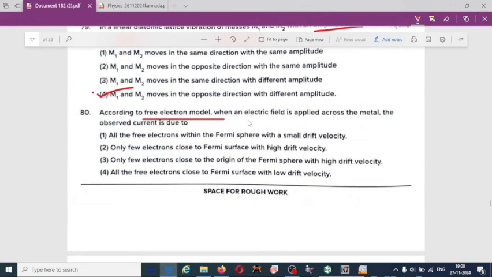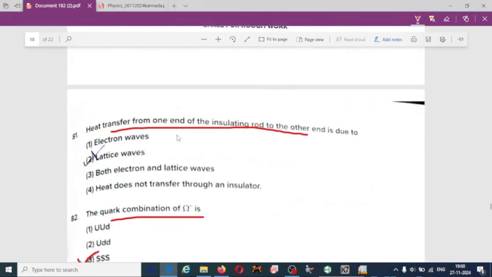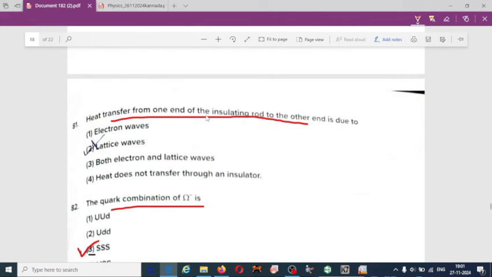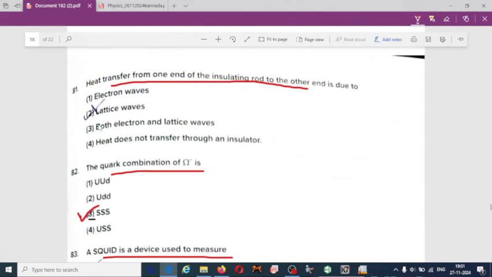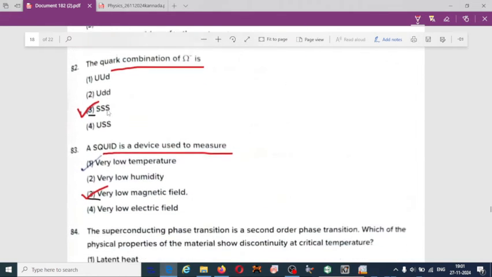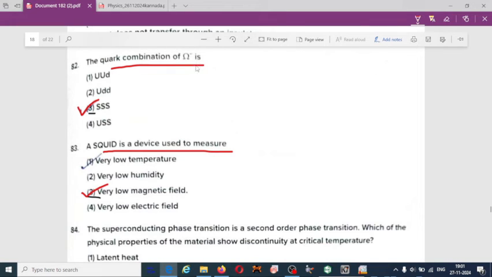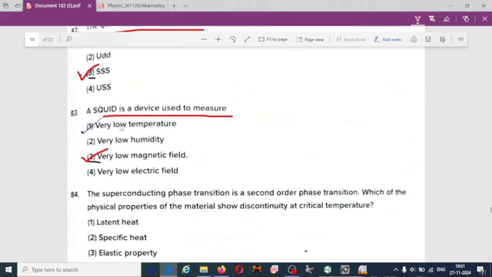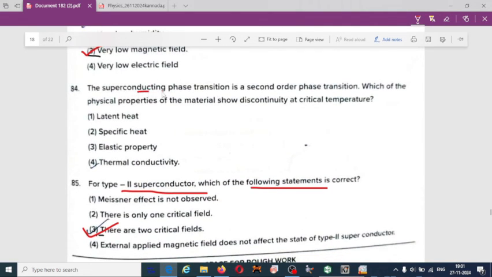According to free electron model, when an electric field is applied across the metal, the observed current is due to only few electrons close to Fermi surface with high drift velocity. Heat transfer from one end of the insulating rod to the other, that is lattice phase. Combination of omega is triple S. SQUID is used to measure very low magnetic field. Superconducting phase transition is a second order phase transition.